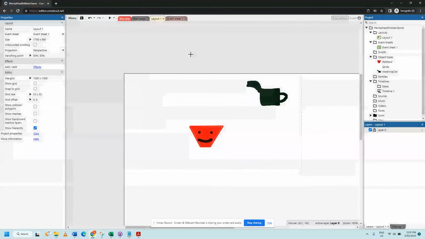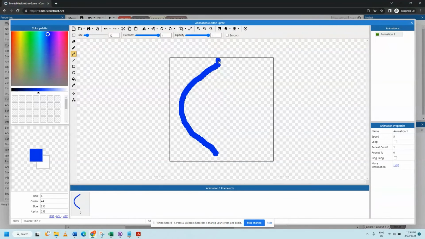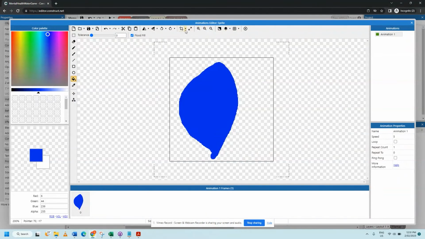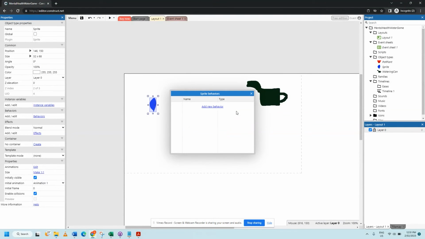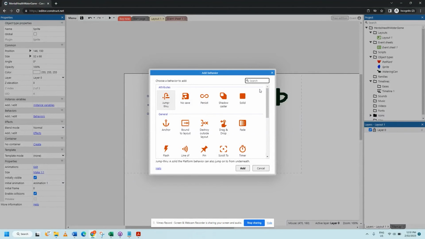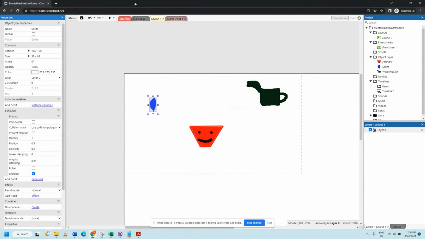Now double tap again, and we're going to add another image, and we're going to make it a water droplet, like water is coming out. Again, hopefully this looks all right. Guess it's good enough. This looks sort of like a water droplet, doesn't it? Okay. We're just going to give it the behavior of physics. Should be fine. It's just going to drop straight down.